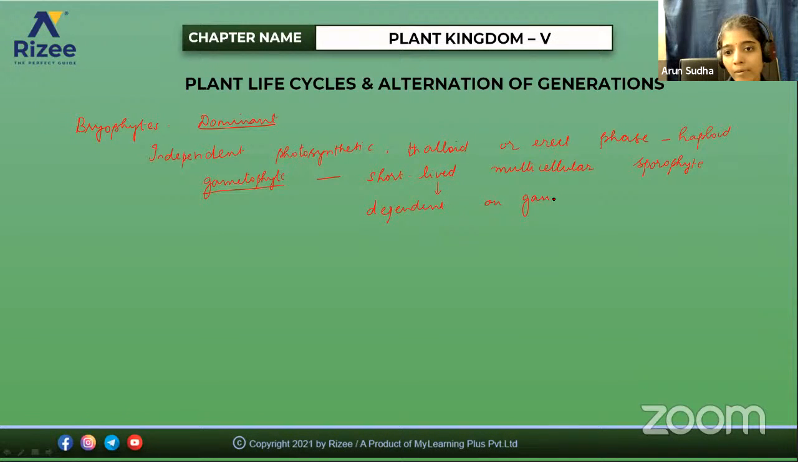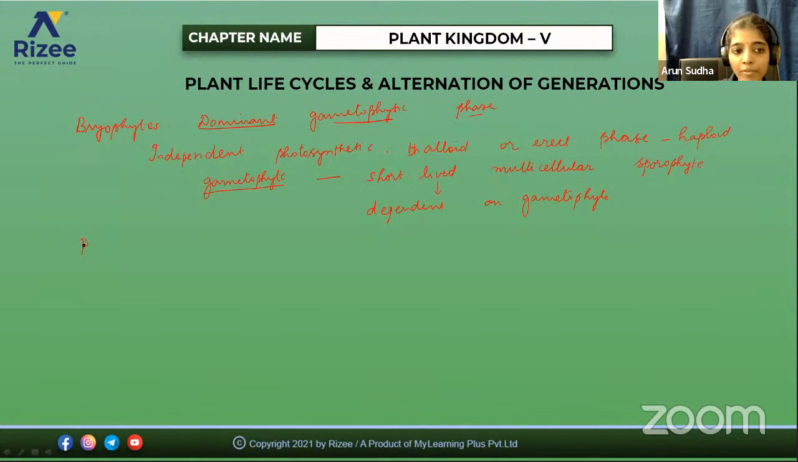It is dependent on the gametophyte for nutrition, the absorption of nutrients. So which phase is dominant? The sporophyte is dependent on the gametophyte. So here the gametophyte is dominant. So dominant gametophytic phase, in the case of bryophytes.